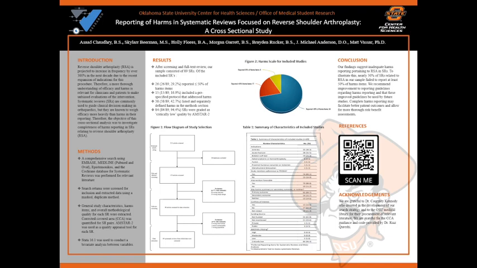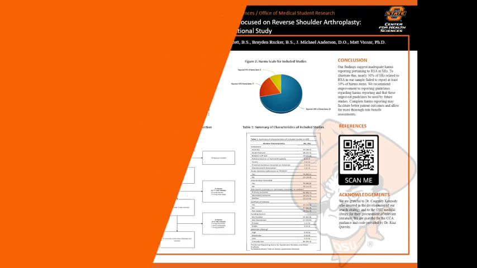our sample and all our findings suggest inadequate harms reporting pertaining to RSA in systematic reviews. To illustrate this, nearly 30% of systematic reviews related to RSA in our sample failed to report at least 50% of harms items. So we recommend improvement to reporting guidelines regarding harms reporting, and that these improved guidelines be used by future studies. Complete harms reporting may facilitate better patient outcomes and allow for more thorough risk-benefit assessment.